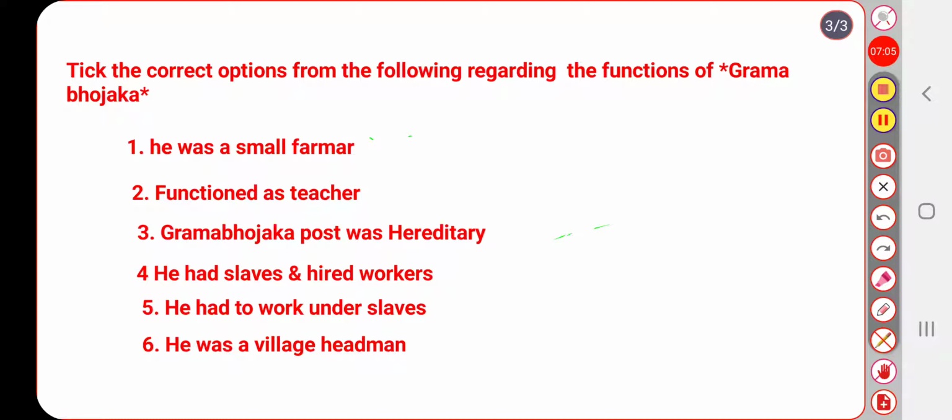You have to choose the correct options. Tick the correct options. For example, if it is right, give a tick mark. Like that, and this is also right, and this is also right. You have to tick the correct options. If you have clarity on the functions of Gramabhojaka, you will be able to do this. Before doing this, if you want to do this without any mistake, then you have to watch the video again. So after getting clarity, do these 2 exercises.